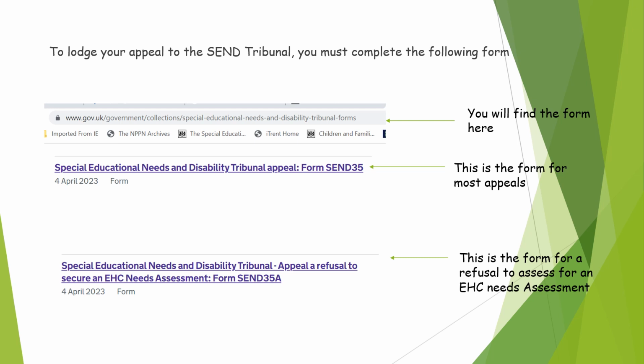To lodge your appeal to the SEND Tribunal, you must complete the following form, and you'll find where to find these forms in the little link at the top there. The form SEND 35 is the form that you would use for most of the appeals. However, if you're appealing a refusal to secure a needs assessment, it's form SEND 35A.